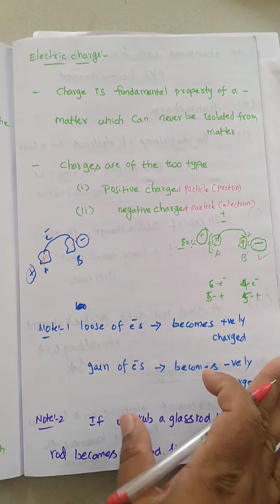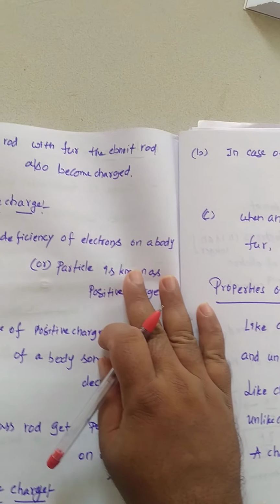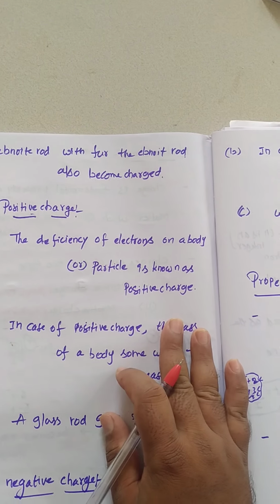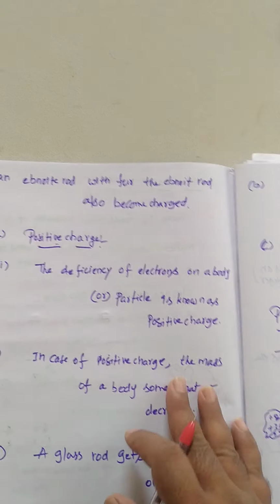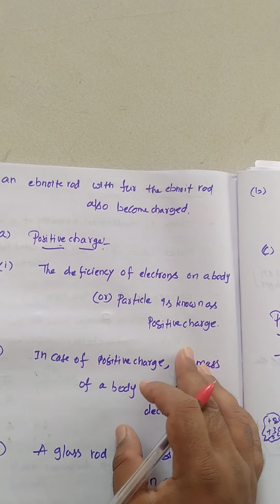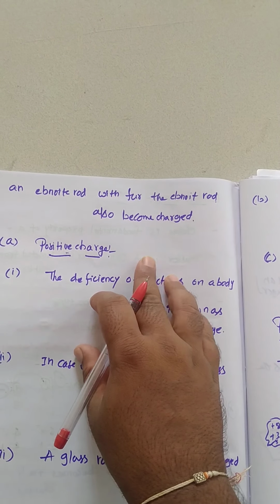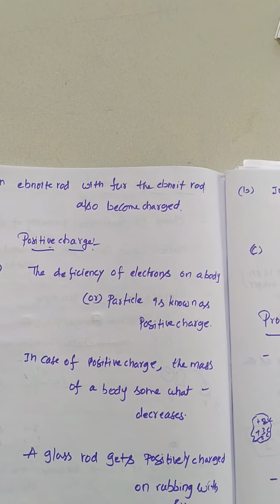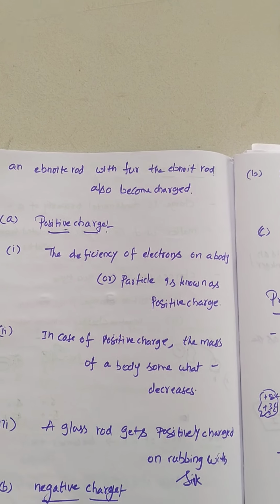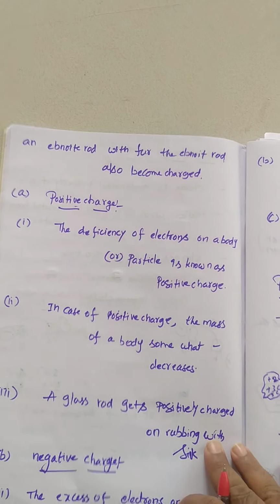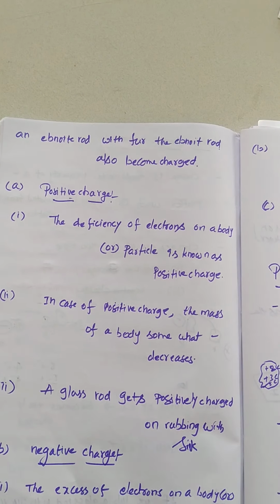Similarly, if you rub an ebonite rod with fur, we already discussed this in CBSE also. The ebonite rod also becomes charged. How it becomes charged, that I am going to discuss with you clearly. A positive charge in the form of negative charge.